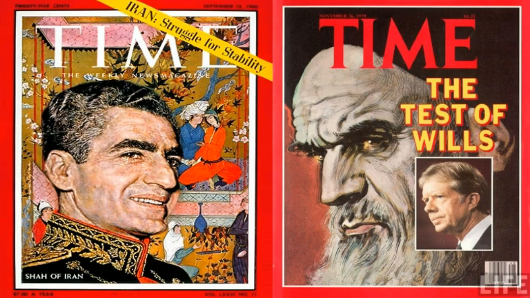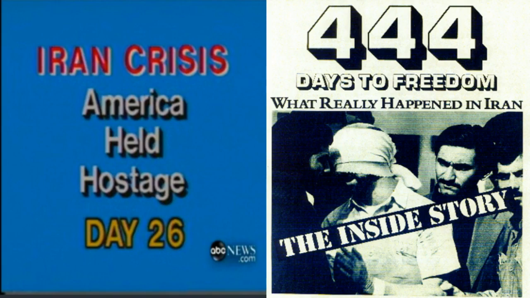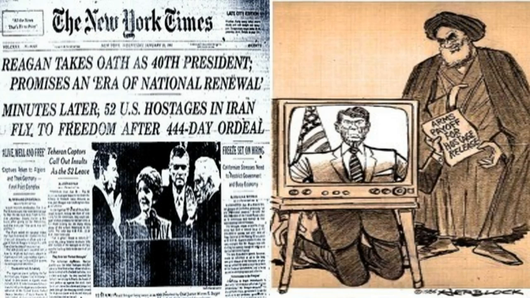This is not going to go over well with the Iranians. They're going to end up raiding an embassy, a U.S. embassy, and taking some Americans hostage. They're going to hold these Americans hostage as a protest against what Jimmy Carter did by letting the Shah into America. And they're going to hold these hostages for 444 days until Jimmy Carter is no longer the president, and Reagan is sworn in as president. And as you see on the right, Reagan is going to do some things to help get these hostages released. He's going to end up paying off these terrorists, paying off these Iranians in order to get the hostages released.